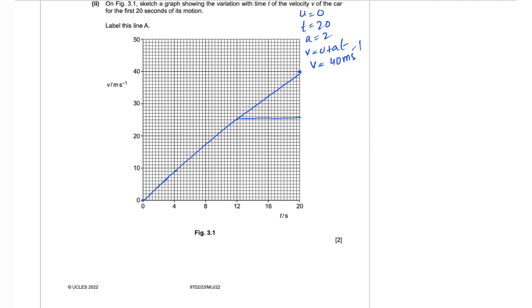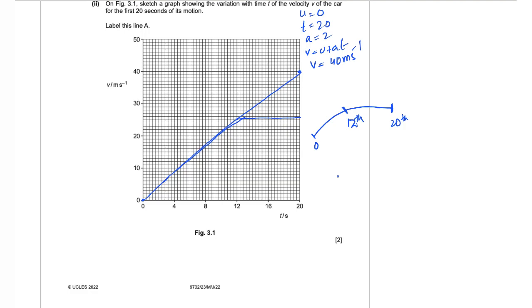It is initially going to lie on the exact same line, but it is going to have a curve here. So it's going to be somewhat like this, right? And then it's going to continue with a horizontal line on the graph. This part of the graph indicates decreasing gradient, and this part of the graph indicates there is going to be zero gradient, because the car continues to move at a constant speed until 20 seconds. So this is the 20th second, and this is going to be the 12th second, and this starts from zero.